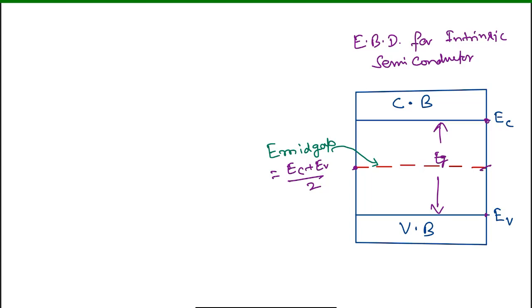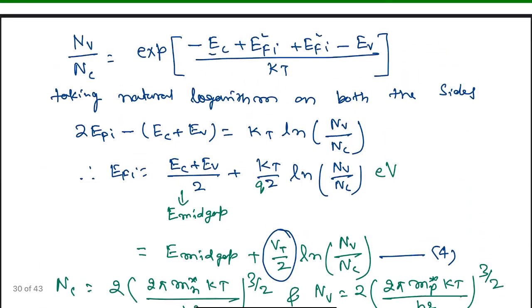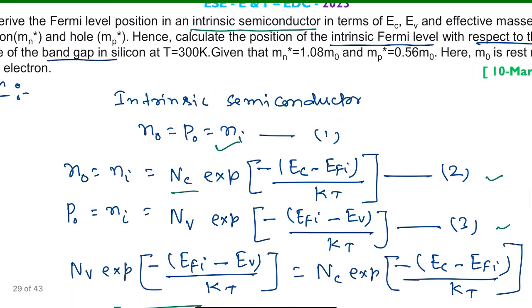As per the condition given in the question, the MP star value and Mn star value are given. Mn star is 1.08 times m naught, and mp star is 0.56 times m naught, where m naught is the rest mass of the electron.